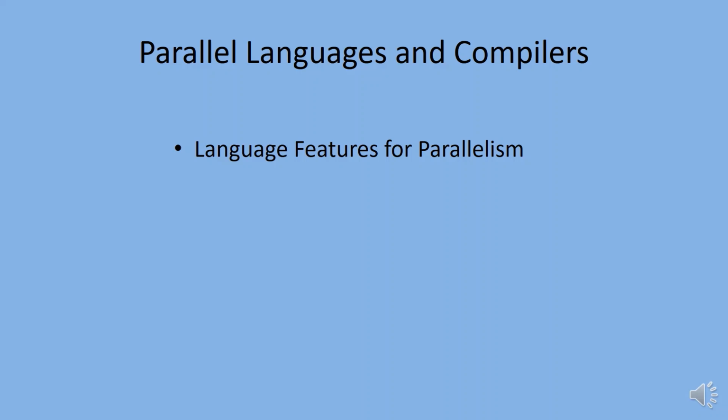Next feature, data parallelism features. Data parallelism is used to specify how the data is accessed and distributed in either SIMD or MIMD computers.